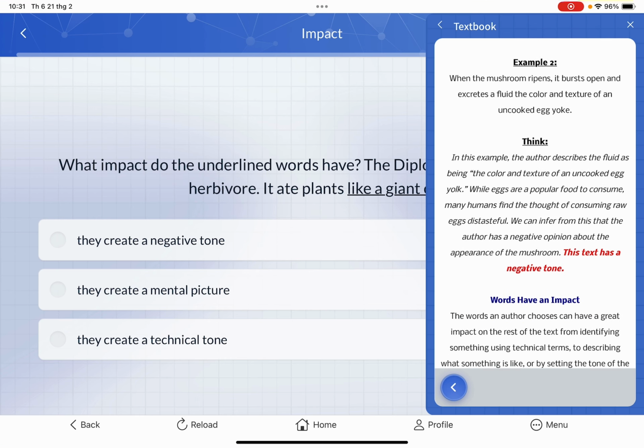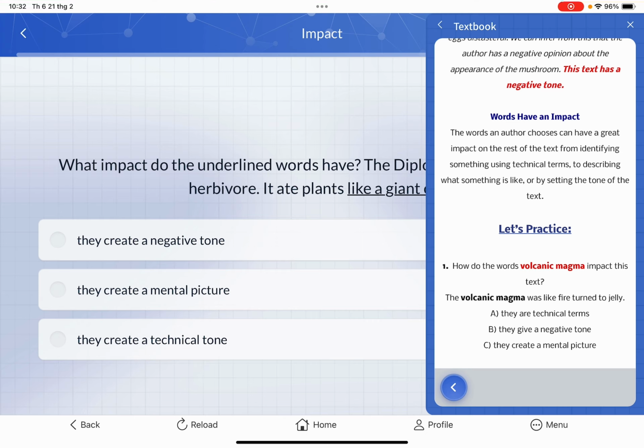While eggs are also a popular food, many people find the thought of consuming raw, uncooked egg distasteful, disgusting. So we can infer from this that the author had a negative opinion about the appearance of the mushroom and gave us quite a disgusting feeling. So this text gave us quite a negative tone.